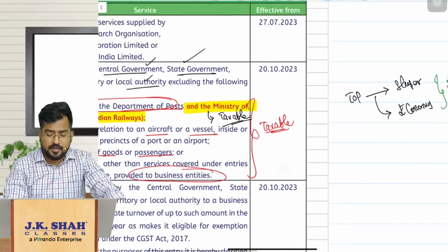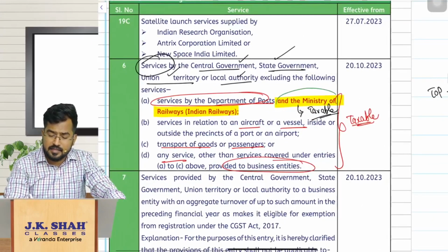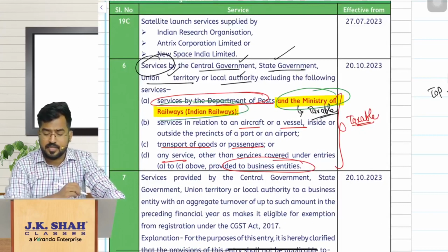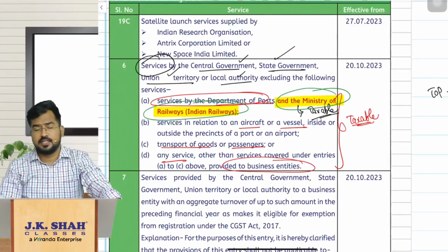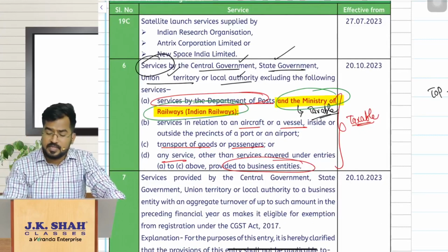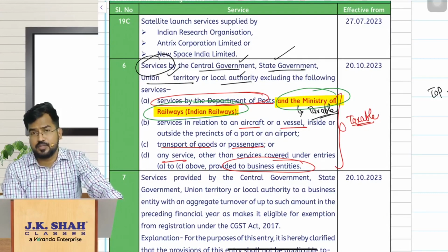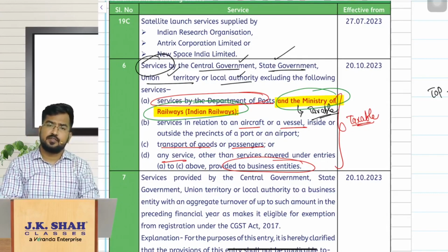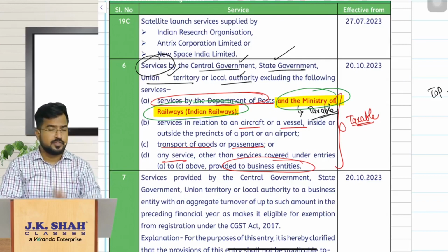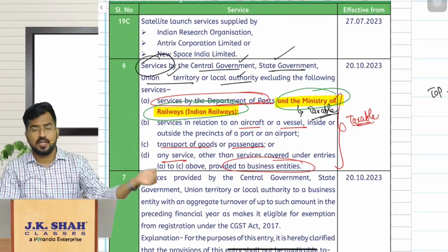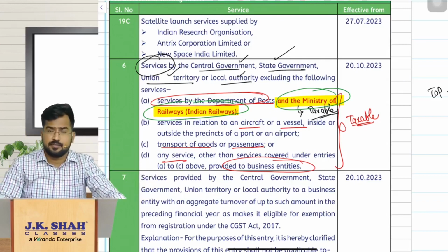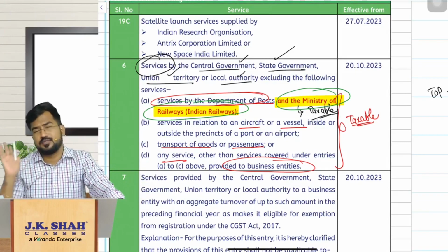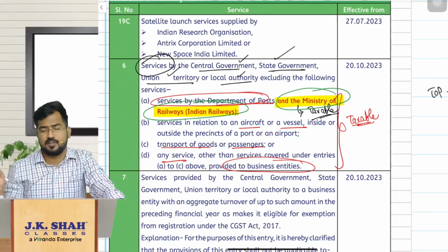Here they are saying any other services provided by the Ministry of Railways, that is Indian Railways, are taxable. But for transporting passengers and goods, there are exemptions in different entries. Metro rail, monorail, tramway are still exempt. Any other services provided by Indian Railways will be taxable.